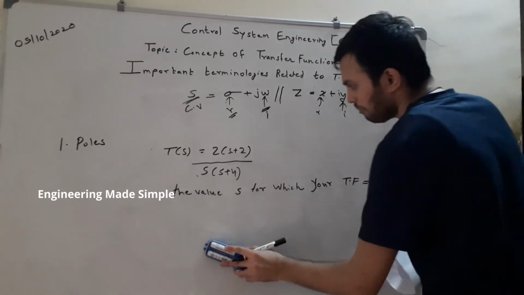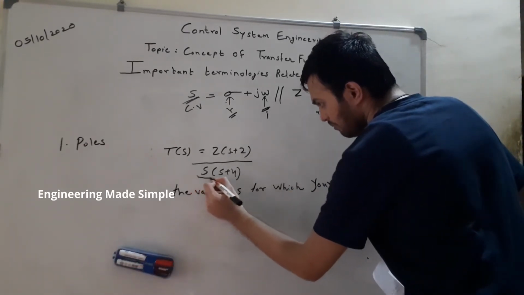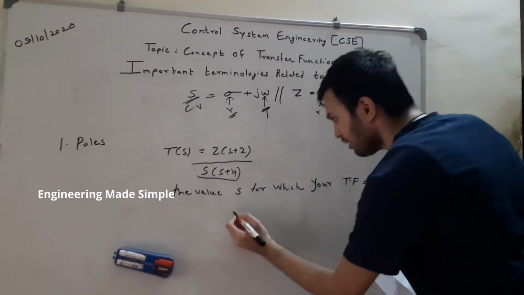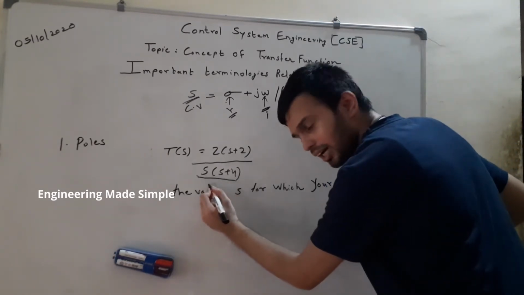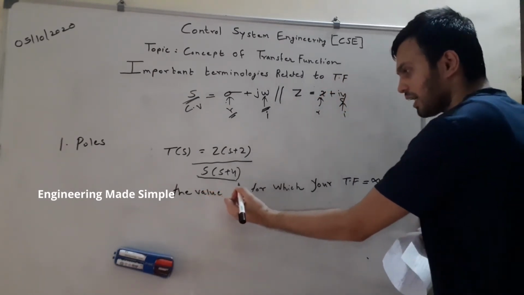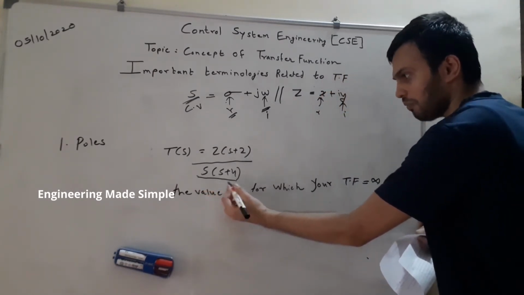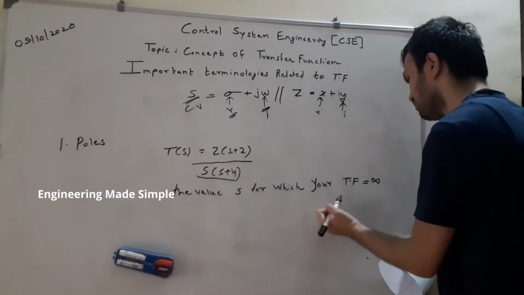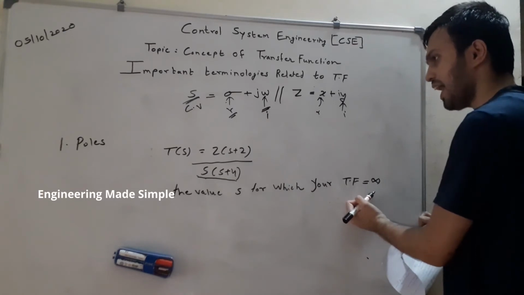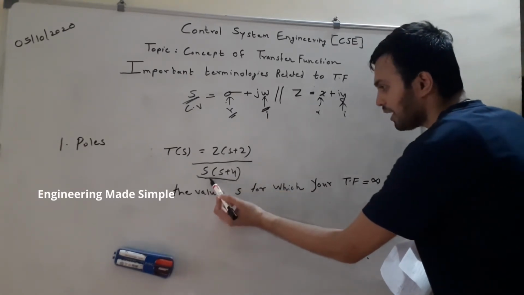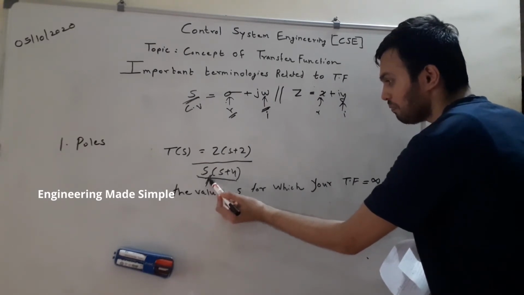Observe the numerator terms over here; these are the roots of the numerator polynomial of the transfer function. Sorry, not the numerator, we are discussing poles, so consider the roots of the denominator polynomial. The denominator is over here. The values of s for which your transfer function becomes infinity are known as the poles of the transfer function. So have a look at the roots of the denominator polynomial.